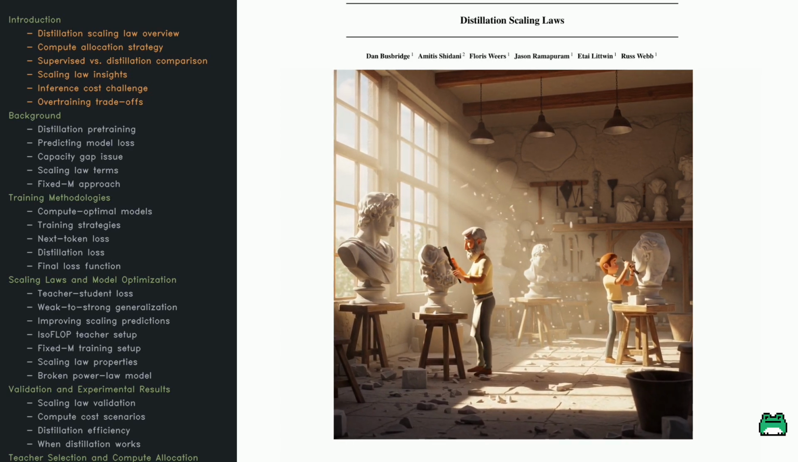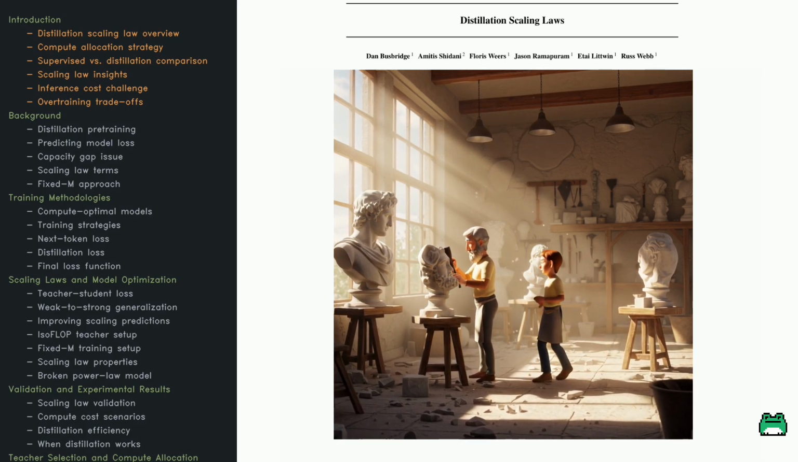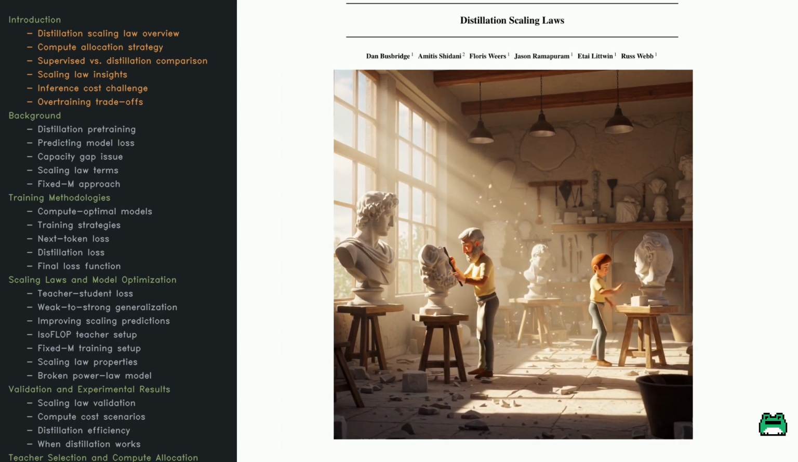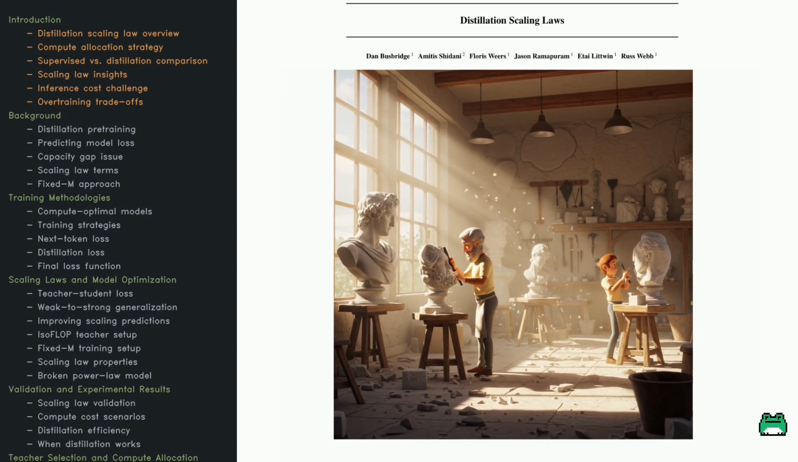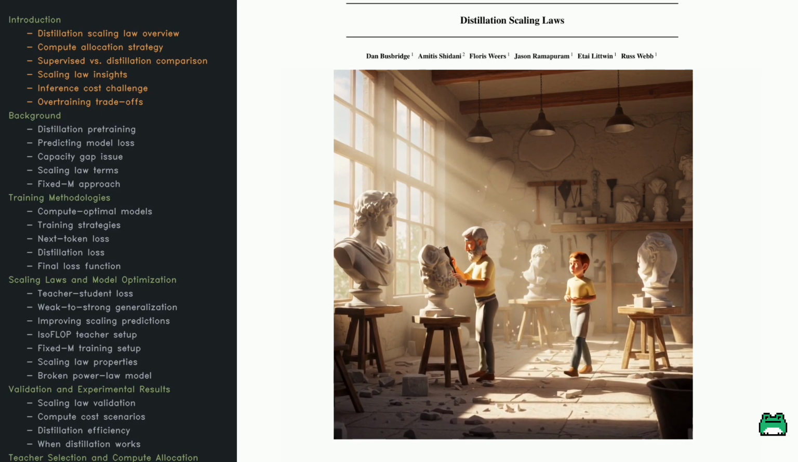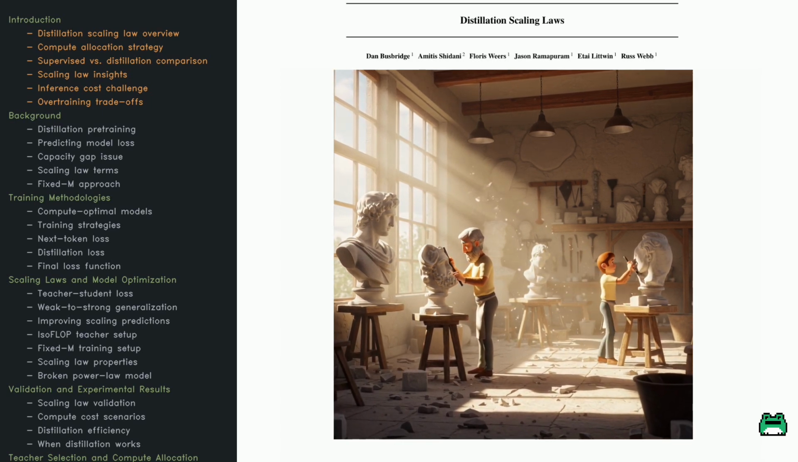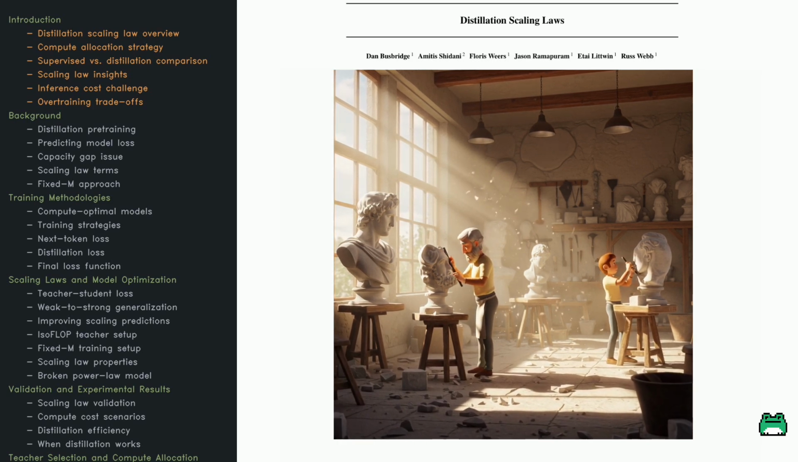They came up with a scaling law to predict how well the student will do based on the teacher size, the student size, and how many tokens they train on. So, when should you use Distillation? If you've got a pre-trained teacher or plan on distilling multiple students, it's often a win. But if you're starting from scratch for just one student, supervised learning might be better. Ready? Let's dive in.